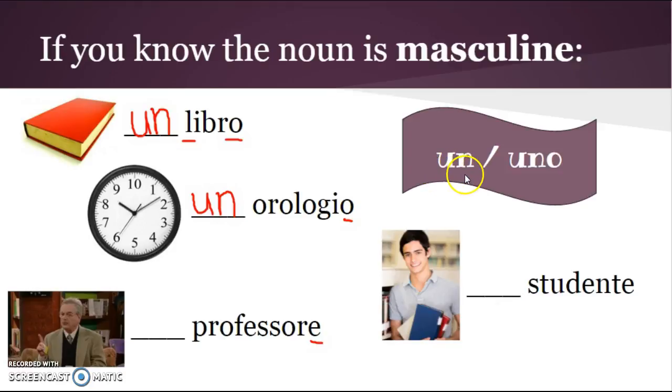My rules for un are that it can either start with a consonant or a vowel, but uno is S plus consonant, PS, GN, or Z. So here I am starting with a consonant, so it's not an S plus a consonant, it's not a PS or a GN or a Z, so I'm safe to use un again.